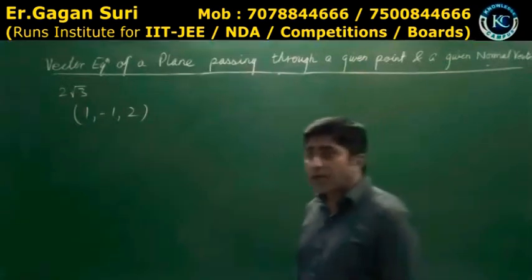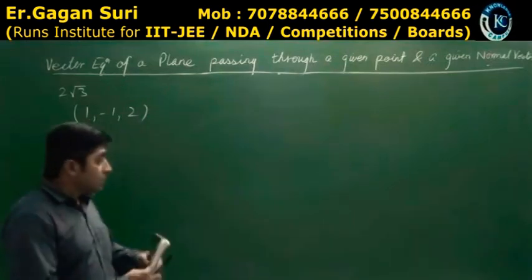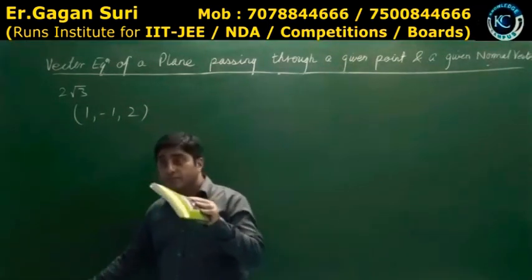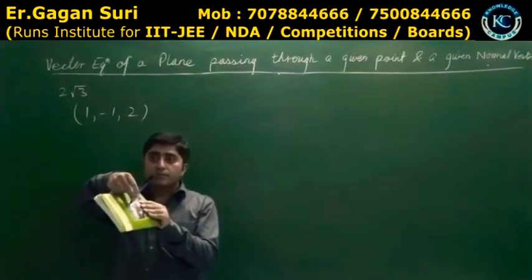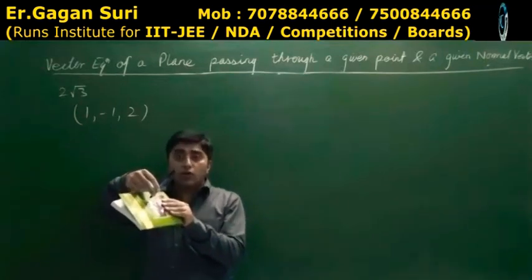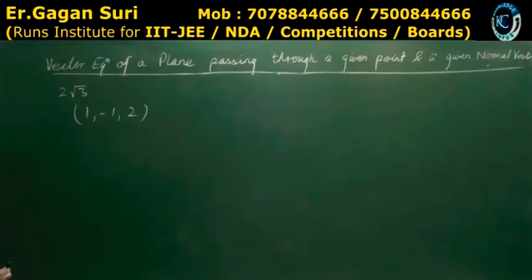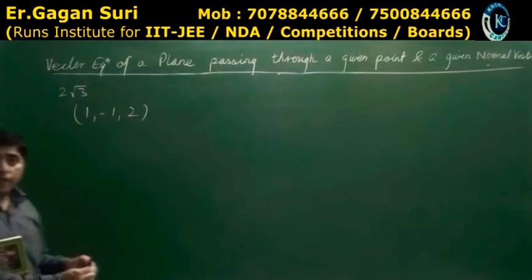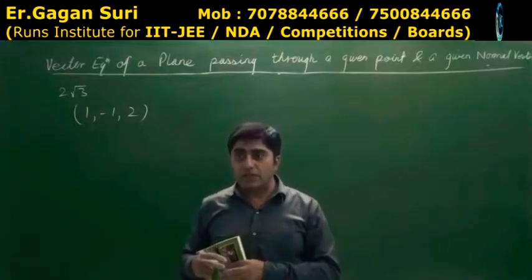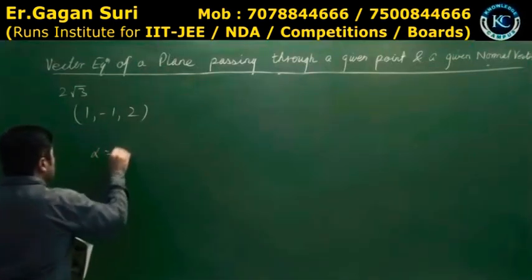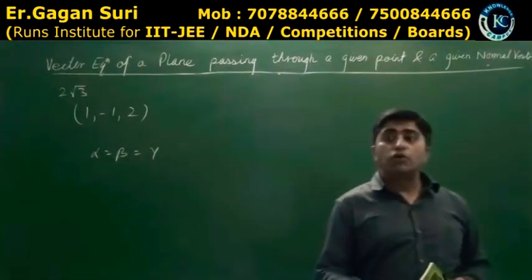Solve it. Actually, what is said in the question is, this is a plane, origin, this is a vector which is normal to it. It's a normal vector. Is that clear? This is equally inclined to the coordinate axis. इसका मतलब अगर ये x axis है, ये y axis है, equally inclined है, ये angle और z axis angle all are equal. And if all the angles are equal, this means alpha is equal to beta is equal to gamma. Yes or no? This is the information given in the question about the normal.